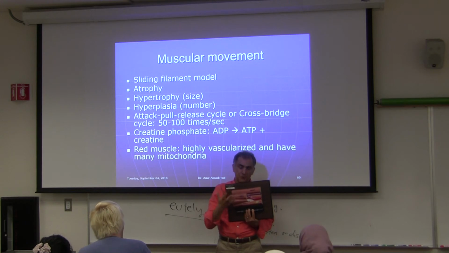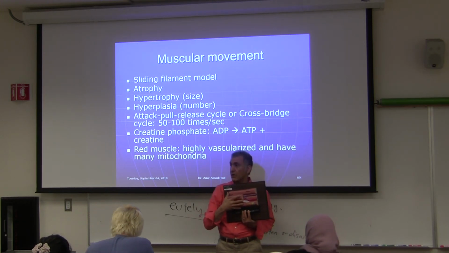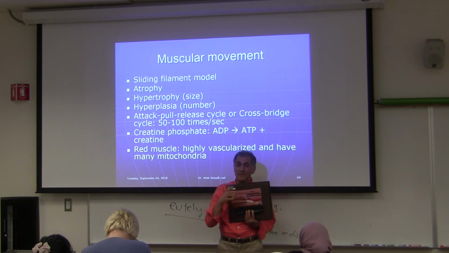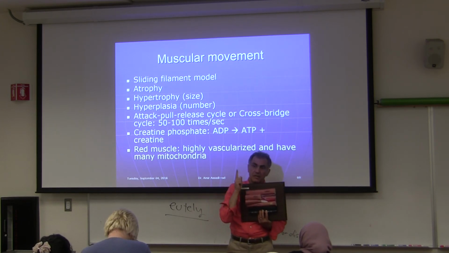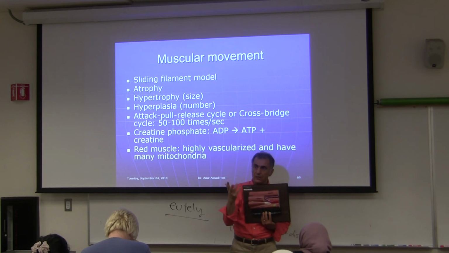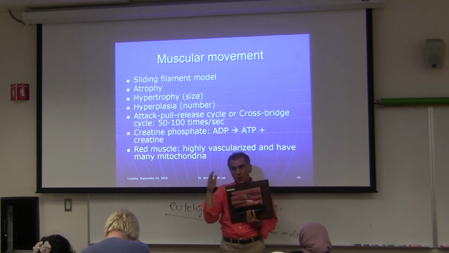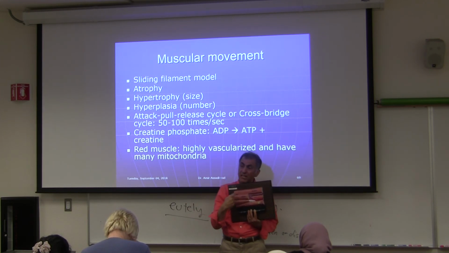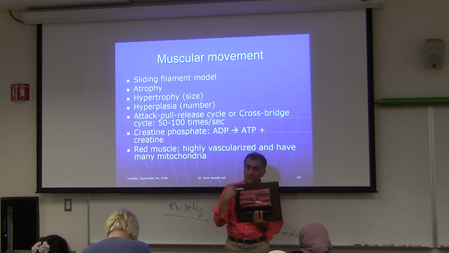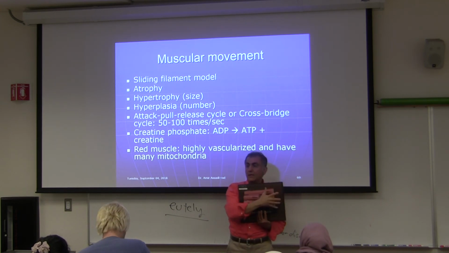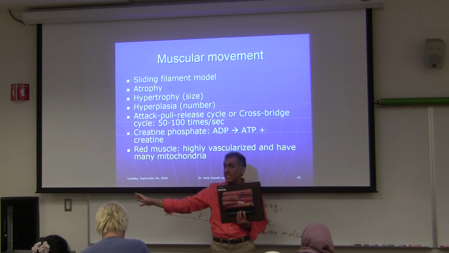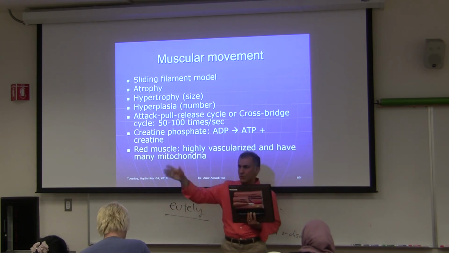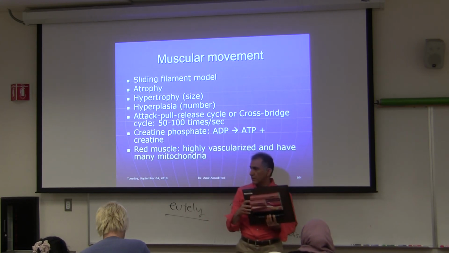You have a lot of mitochondria in muscle cells that make you ATP. But again, there is another reserve for the shortage of ATP, which is creatine. Creatine attaches to phosphate, and that is reserved. When you use all of the ATP and now you need more, the ADP attaches to the phosphate and then becomes ATP, and then ATP can be used for muscle contraction. I hope I'm making some sense.